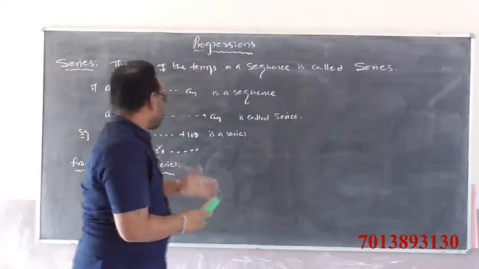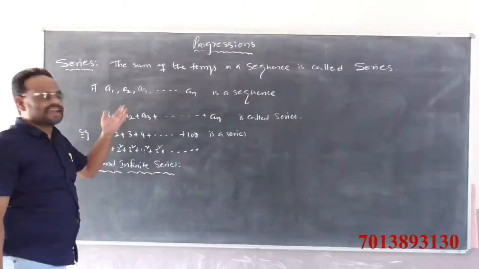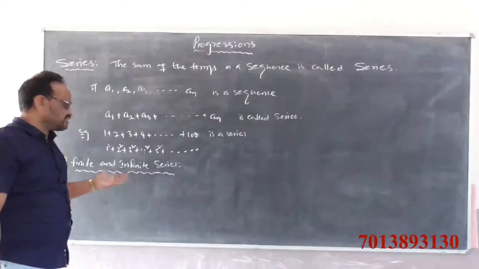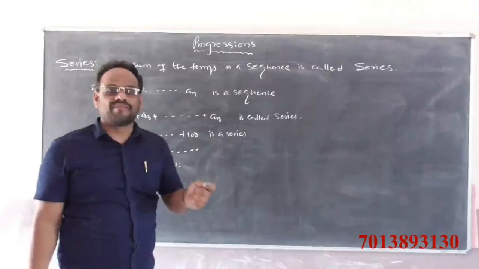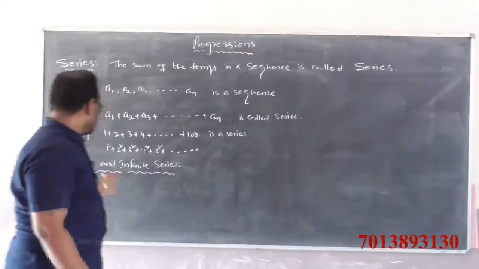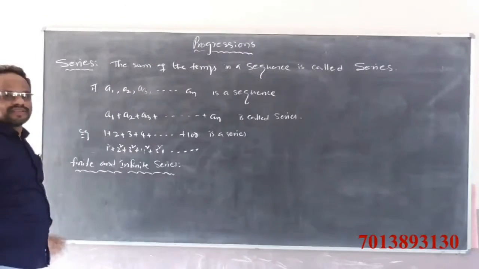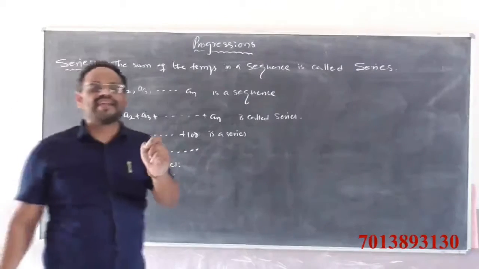According to the number of terms involved in a sequence, we say that the series is finite or infinite. If a series has a finite number of terms, then it is called a finite series.